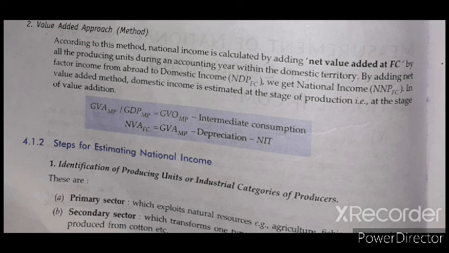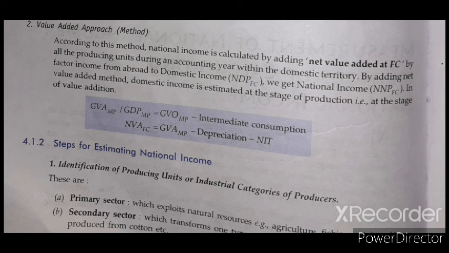So to calculate the GDP MP, we have to subtract the intermediate consumption from the GVO MP. Now the next step is to calculate NVA at factor cost.